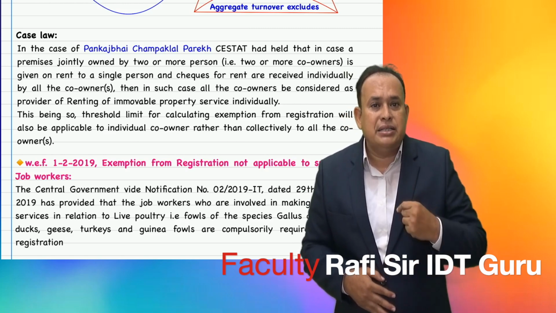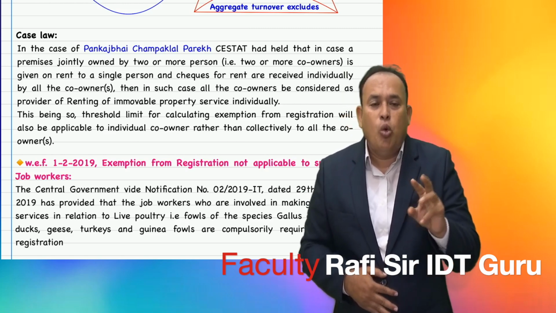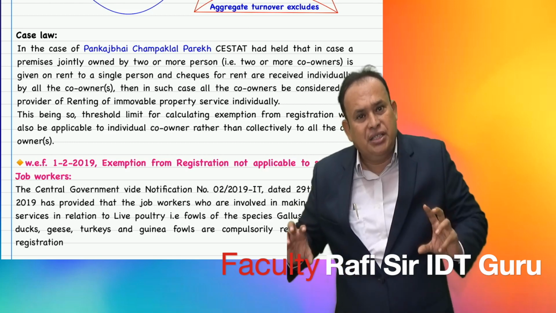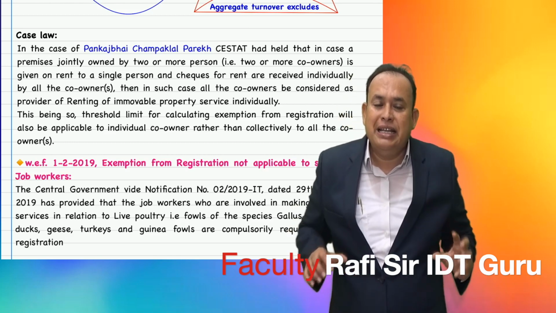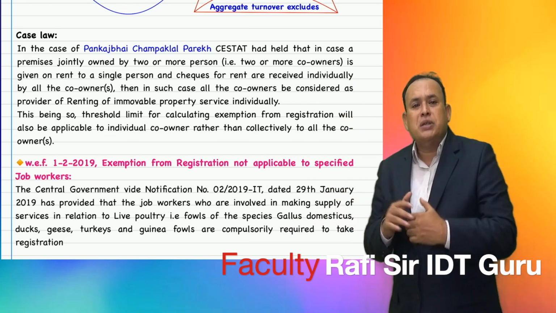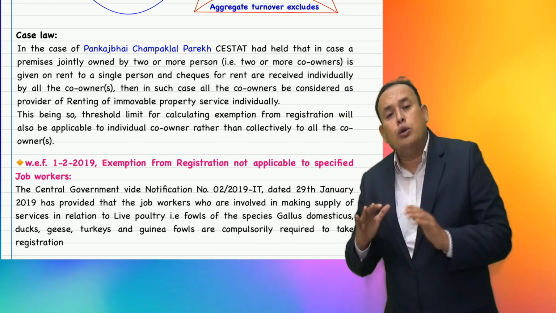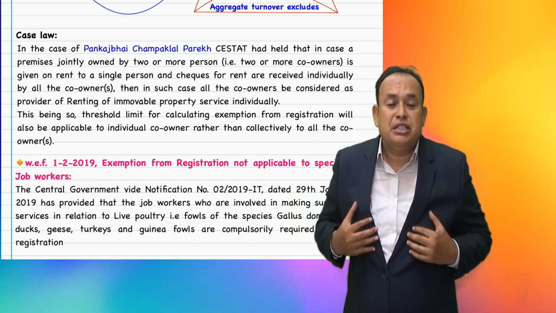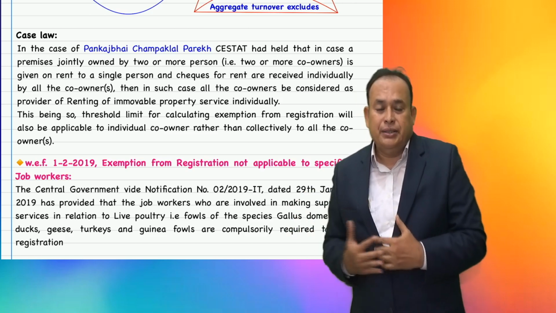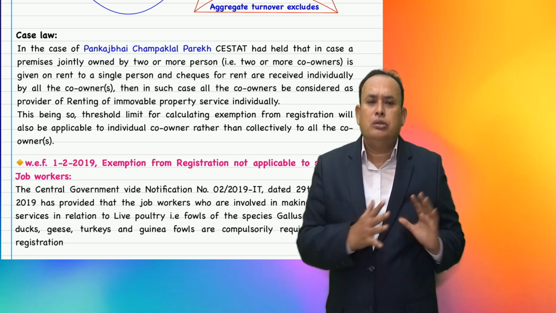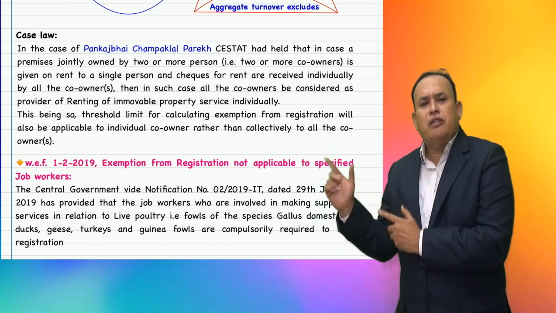And the landlord said, hey Mr. Tenant, while paying the rent, please give 2 separate cheques, 1 lakh and 1 lakh, one in the name of Mr. Rafi and one in the name of Mrs. Rafi. Throughout the year, we received rent, 1 lakh and 1 lakh each. How much? Mr. Rafi aggregate turnover 12 lakhs. Mrs. Rafi turnover 12 lakhs.